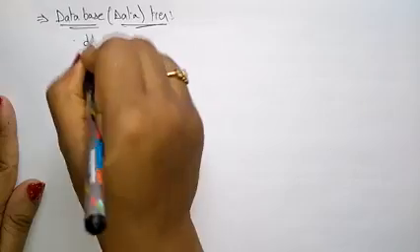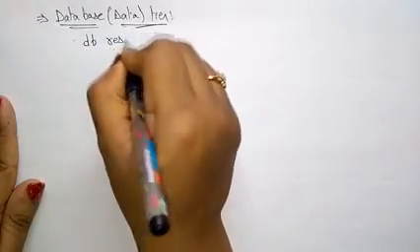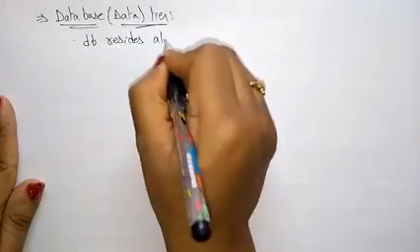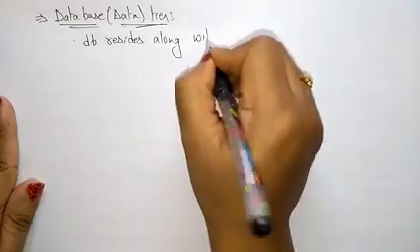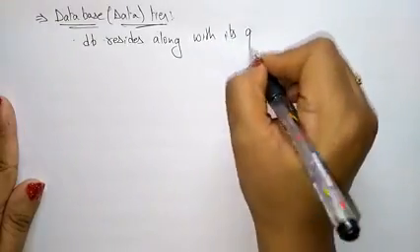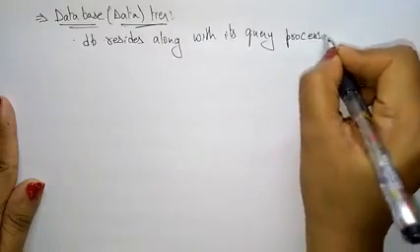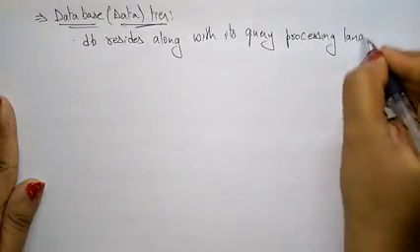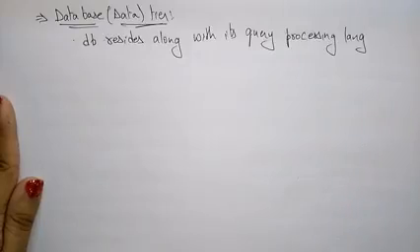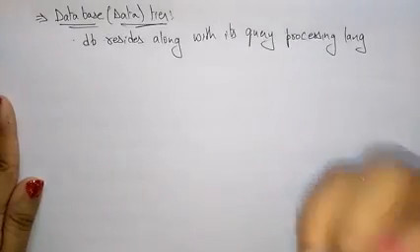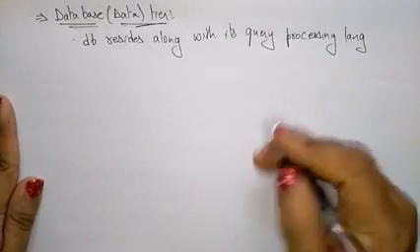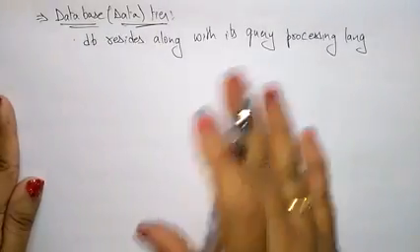This database resides along with its query processing language. So the data present in the database resides with the help of the query processing language. Here the data and their constraints are stored.